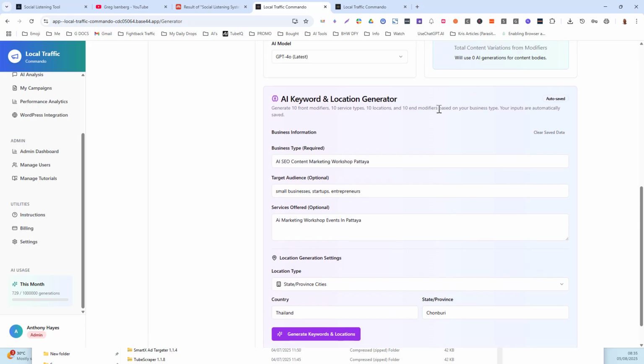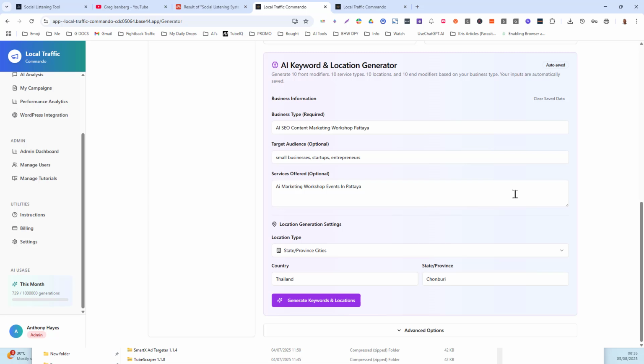This is where we have to pay attention, because this is all AI generated. So I can put in something like business type. I'm going to put in AI marketing agency in Thailand. What I need to do is fix the typo first. Then put in here what I'm targeting. So I can put in startups, I can put in small businesses.